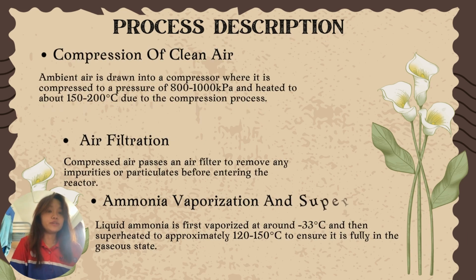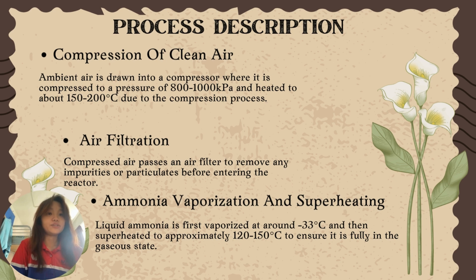So I'm going to explain the process description. First is compression of clean air. Ambient air is drawn into a compressor where it is compressed to a pressure of 800 to 1000 kPa and heated to about 150 to 200 degrees Celsius due to the compression process. Second is air filtration. Compressed air passes an air filter to remove any impurities or particulates before entering the reactor.